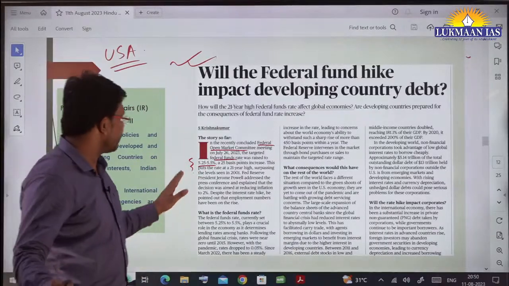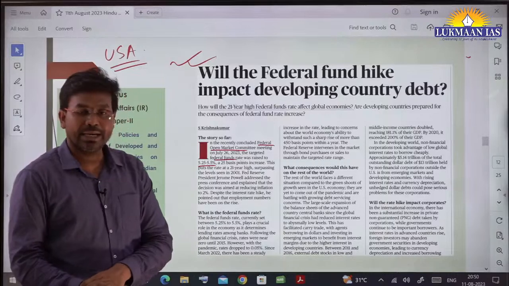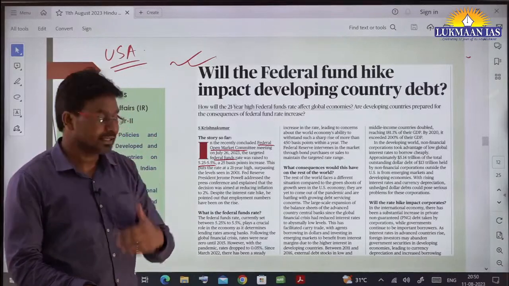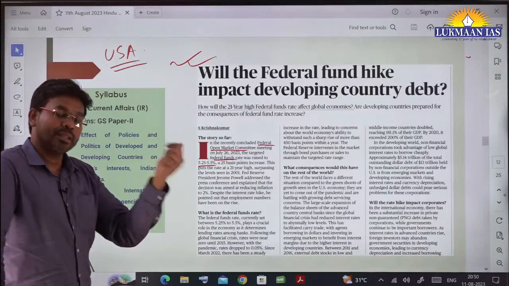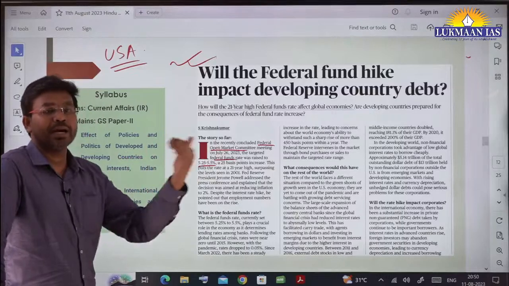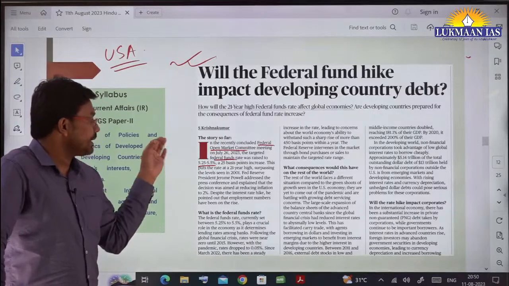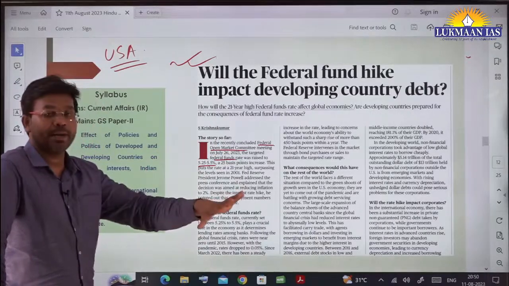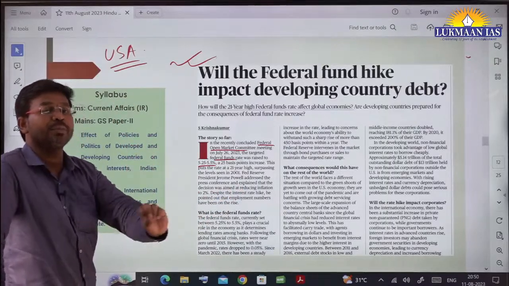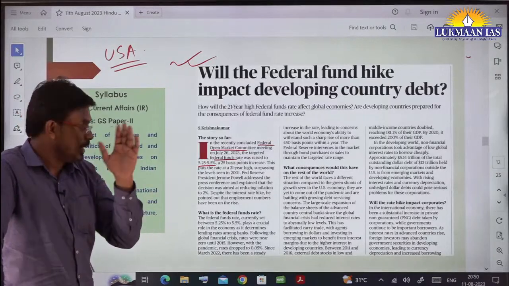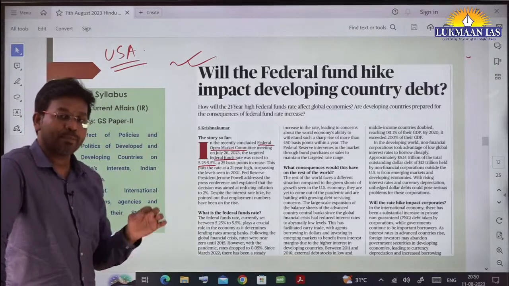Basically, what is happening in USA is there is a trend where the economy of USA is growing. However, people are not earning more, okay. This is because of multiple factors. They have increased this because during the pandemic they brought the interest rate so low that it was 0.25%, 0.1%. Now within a short period of time they have increased the interest rate to 5.25 to 5.5%.